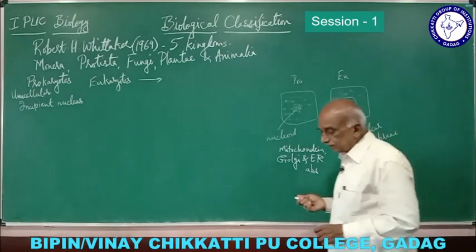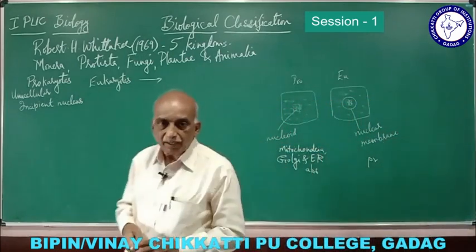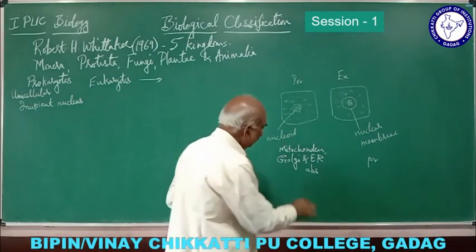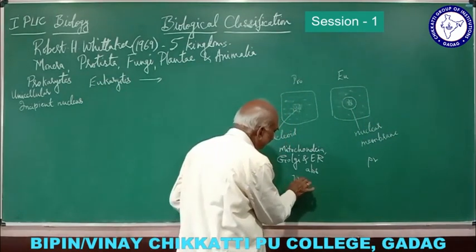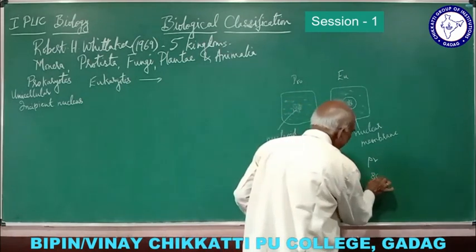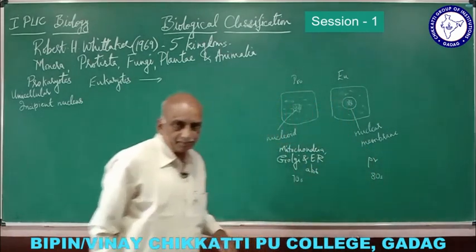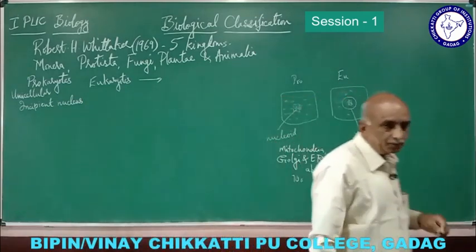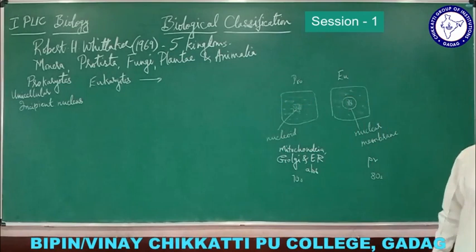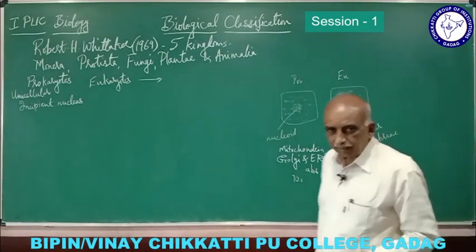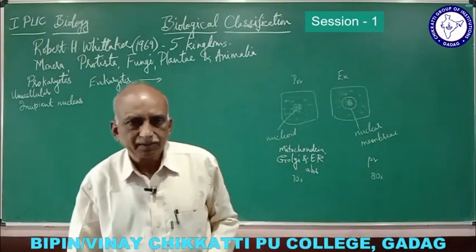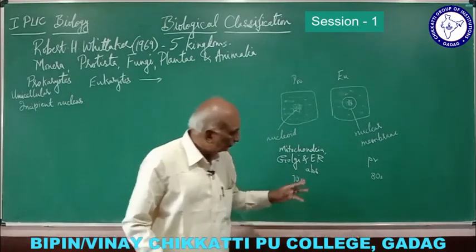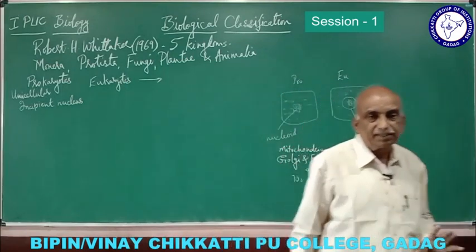Then another character is that ribosomes are there in both. But the type of ribosomes here is 70 S ribosomes, and these are about 80 S ribosomes. So 70 S ribosomes and 80 S ribosomes. More about that we will be studying in the cell chapter when we study the organelles of the cell. Now what is this 70 S and 80 S?